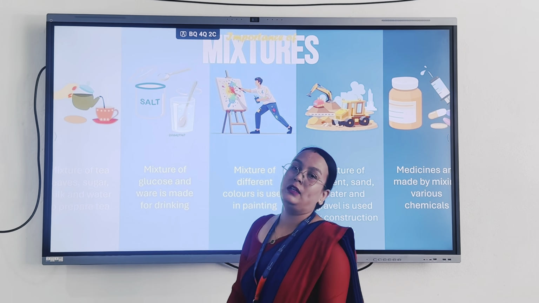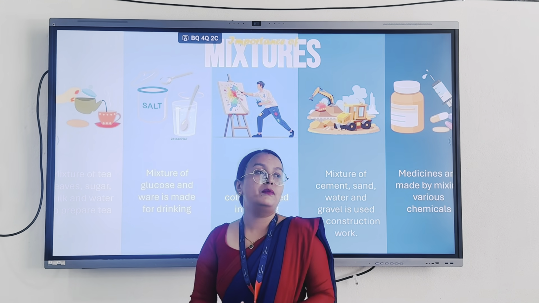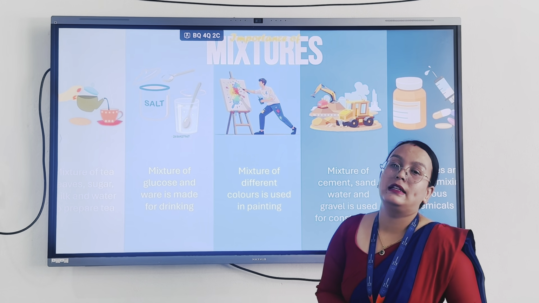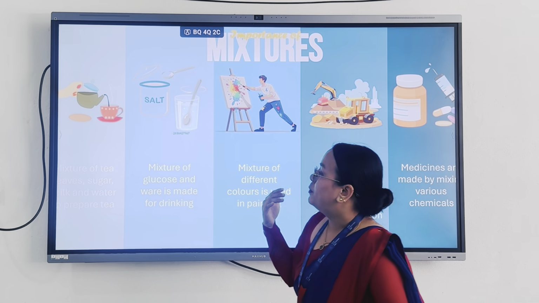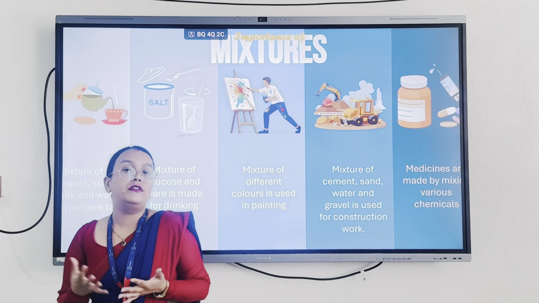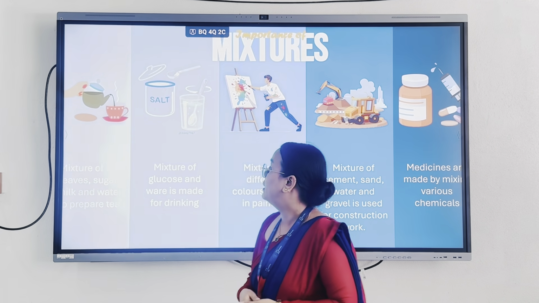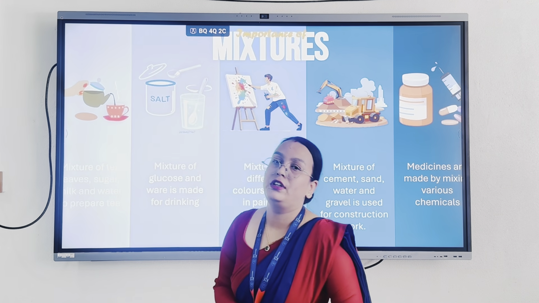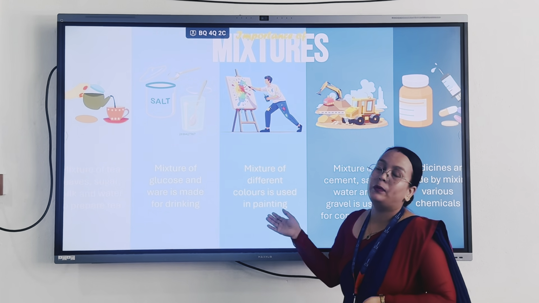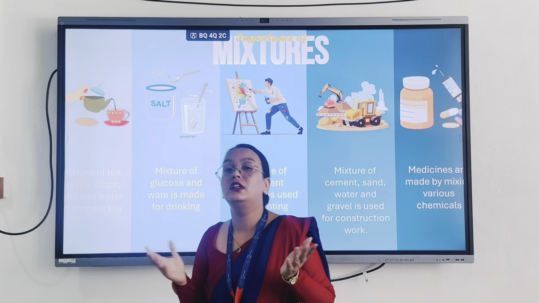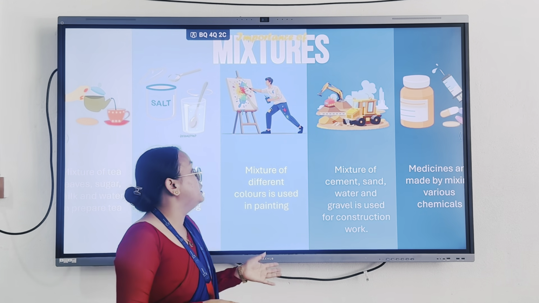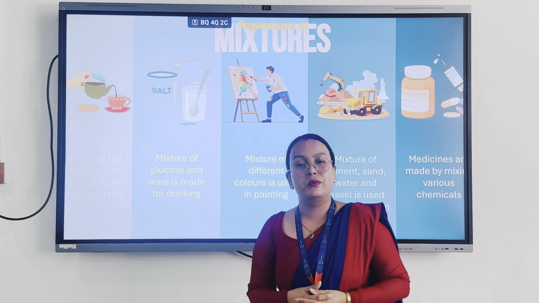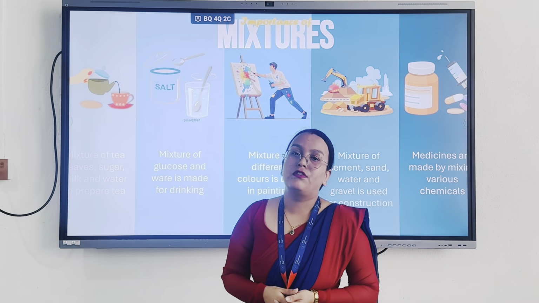Now let's know about the importance of mixer. Mixer has different importance in our life. It plays an important role. So we can use mixer for different purposes. For example, for preparing a food, we have to add or mix different components or ingredients at the same time. And we have to use mixers for preparing a hydration solution. Not only this, for painting purposes also we have to add different colors there. For preparing a medicine, we have to add or mix different chemical compositions. Not only with human beings, plants also absorb nutrients in the form of mixer.